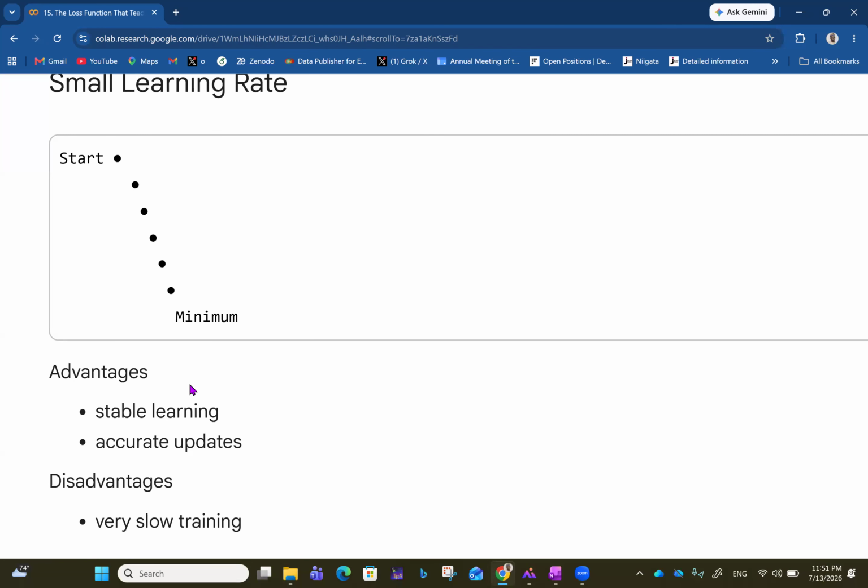So the learning is not dramatic, so you can easily trace what's happening. So you have some stability. Then you have accurate updates because the steps are very small. And then the disadvantage is that it's very slow training. So you need more compute power, you need more compute time to be able to work with very small learning rates.